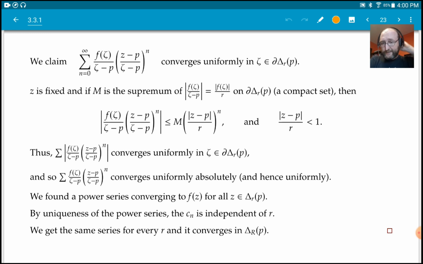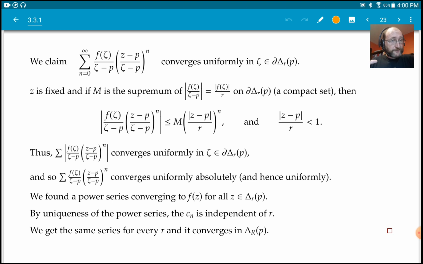And since we get the same series for every little r, we actually get convergence in the big R disk, because we could just pick an arbitrarily large little r.